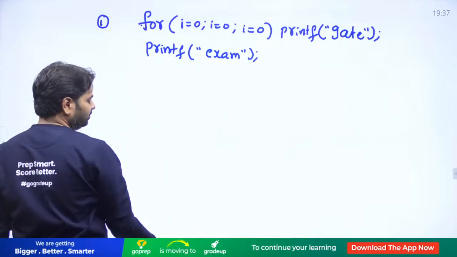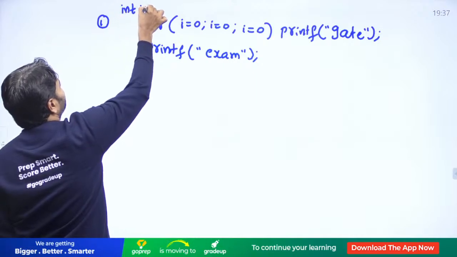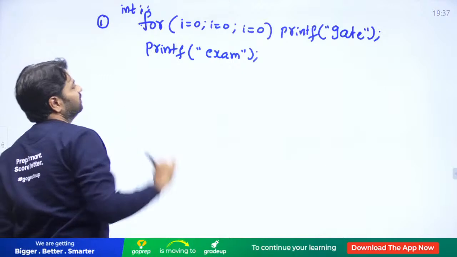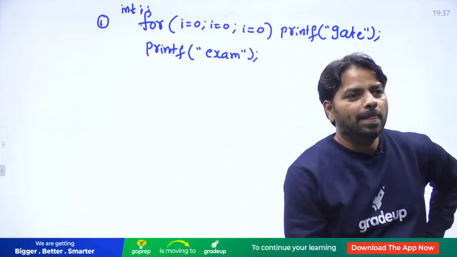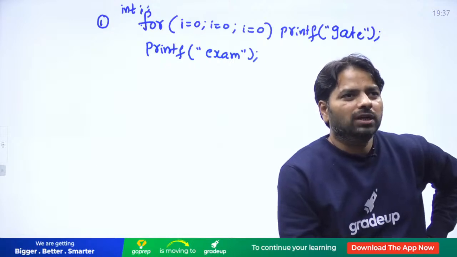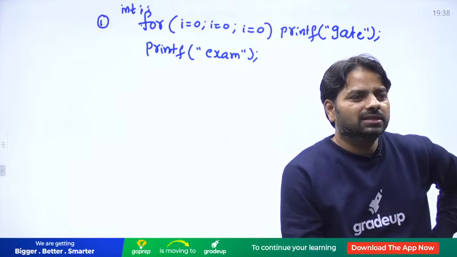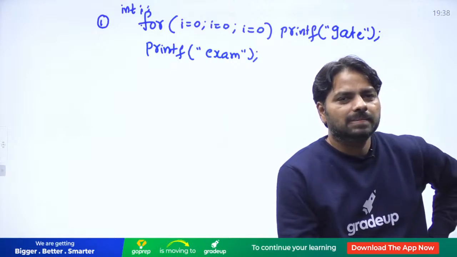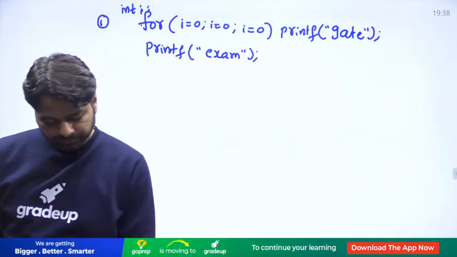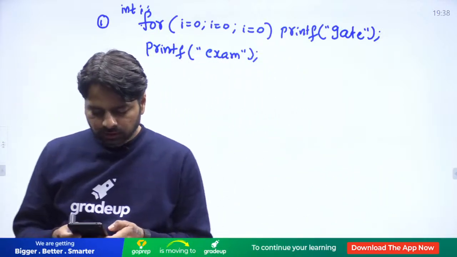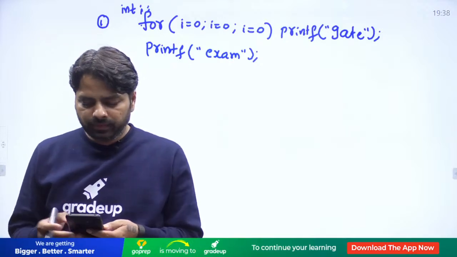Tell me the output quickly. Will it go into an infinite loop or is there any problem here? What is the output? Can I write a for loop like this? Then after loops, we'll start directly with arrays and pointers.